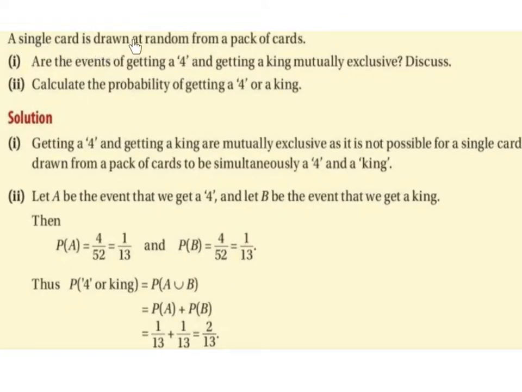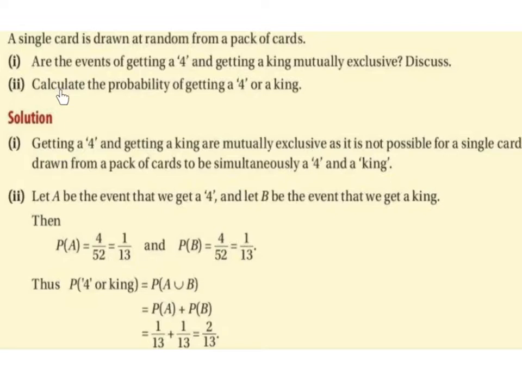A single card is drawn at random from a pack of cards. Part 1. Are the events of getting a 4 and getting a king mutually exclusive? Discuss. Getting a 4 and getting a king are mutually exclusive, as it is not possible for a single card drawn from a pack of cards to be simultaneously a 4 and a king. However, if the question had asked for the event of getting a red card and a king, they are not mutually exclusive because you can have a red king, and so on.